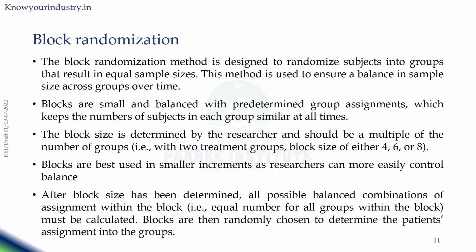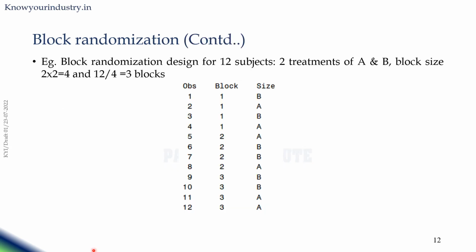After block size has been determined, all possible balanced combinations of assignment within the block must be calculated. Blocks are then randomly chosen to determine the patient's assignment into the groups. This particular slide talks about a typical block randomization in 12 subjects with two treatments. The block size is 2 into 2, which is 4, and 12 by 4, there will be 3 blocks.